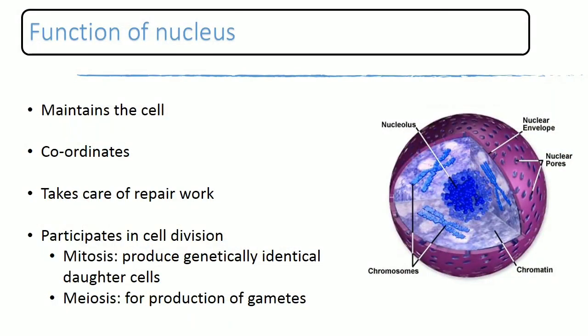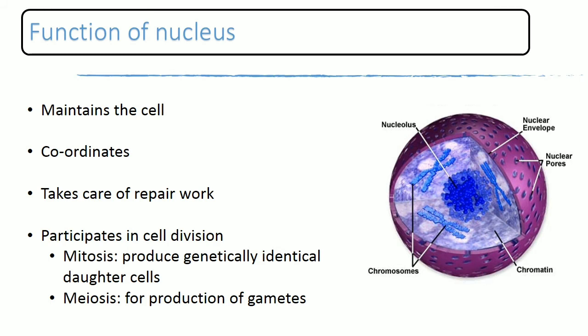As far as the eukaryotic cell, we have the nucleus in the center of our cells. This is the place where we have DNA and genetic material that helps to provide information for the function of the cell. So the nucleus maintains the cell in working order. Also, the nucleus coordinates some work in our cell. The nucleus takes care of repair work of the cell wall.